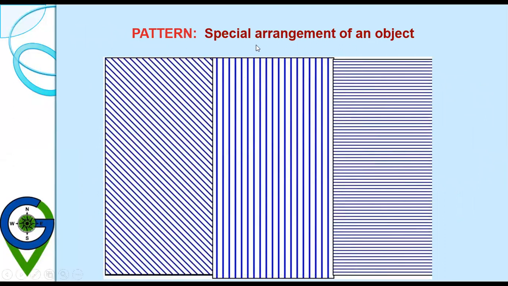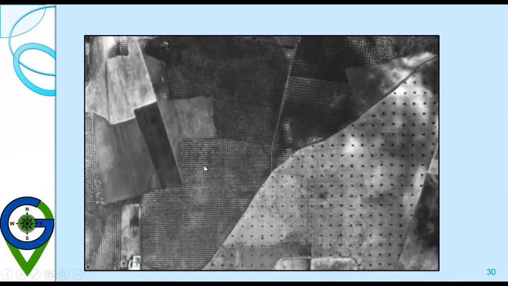So the pattern is the spatial arrangement of objects. You can see how the plants are spatially arranged in a very regular manner, indicating an orchard or a man-made feature.